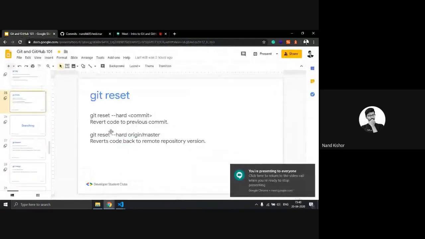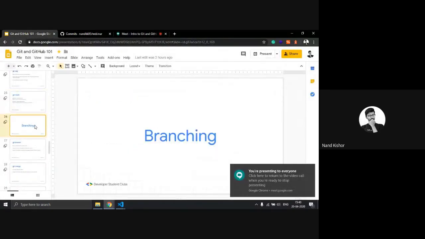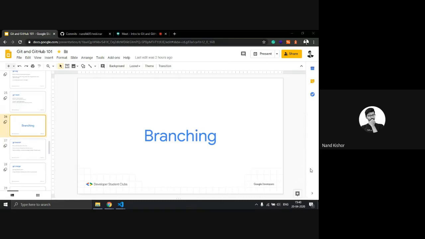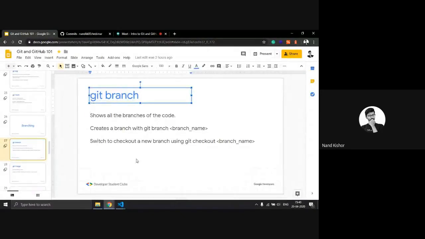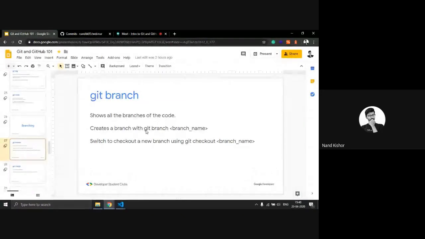Okay, so now moving to our next topic, which is basically branching in Git. How do we make branches in GitHub and Git? To execute this command, you have to type git branch and the branch name in order to create a new branch in your repository. And if you type only git branch, it will show all the branches in your repo.